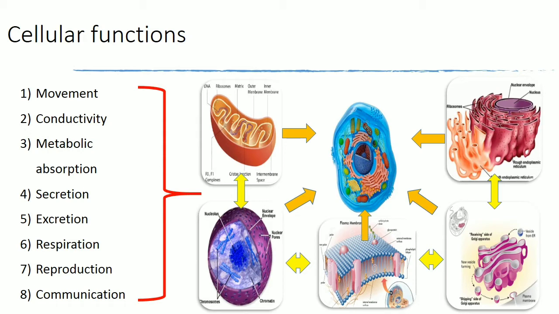So now we understand the basic functions, but it is very important to have a combination of all of the organelles in order to show the above functions for a healthy cell.